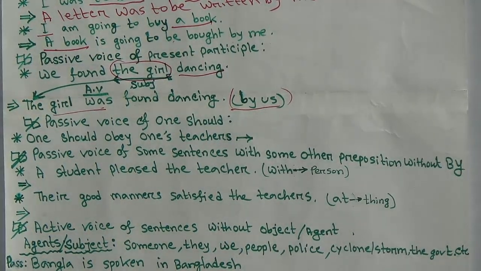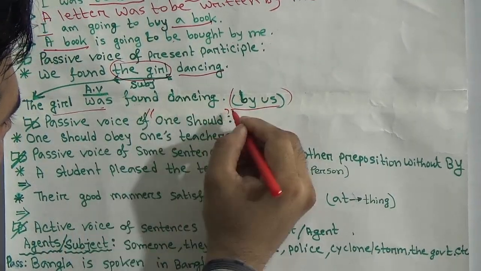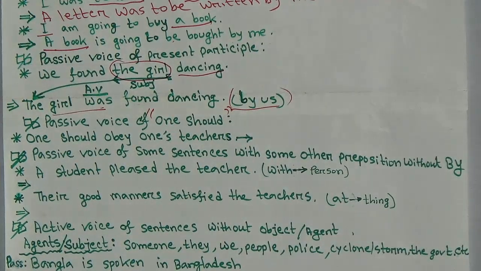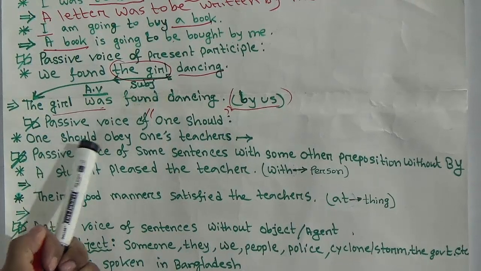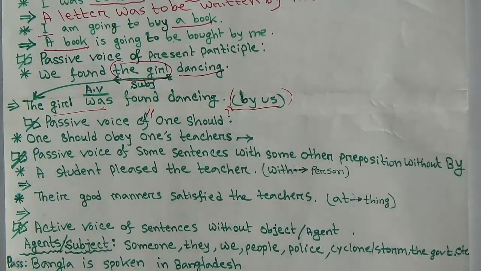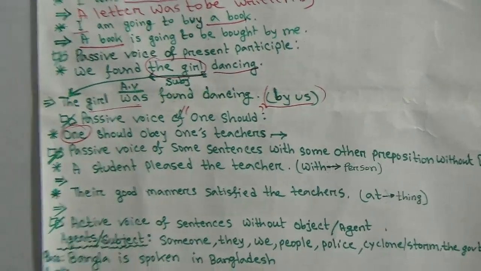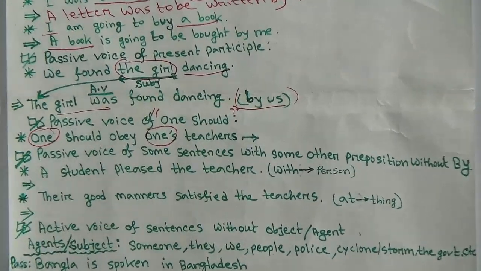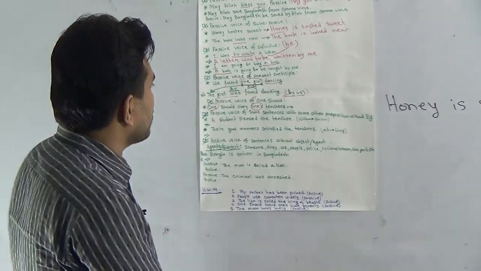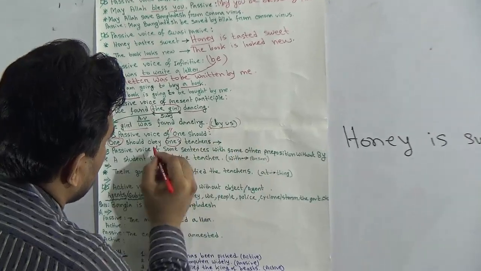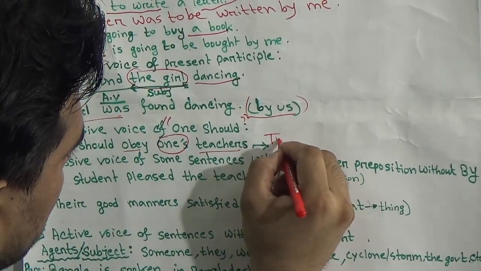Okay, next one, passive voice of one should. If this type of word is given in your active voice, how will you change it into passive? One should, my example is, one should obey one's teachers. It's very easy. Just omit one and one's. Omit these two and follow the basic structure of passive, then your sentence will be okay. So write first the object, teachers.